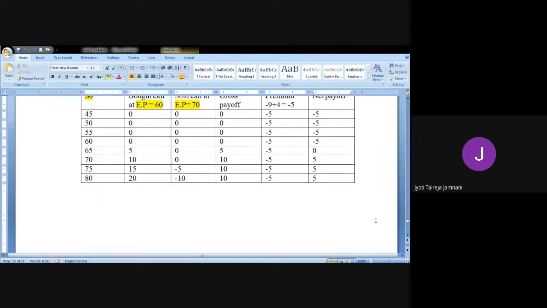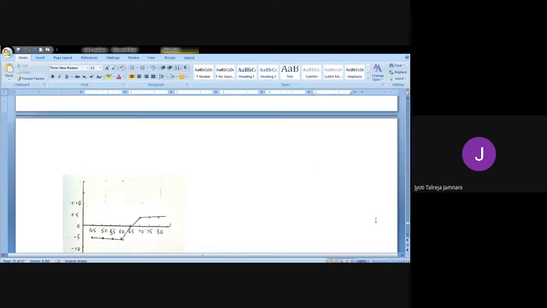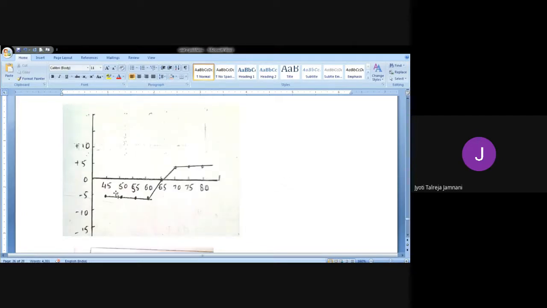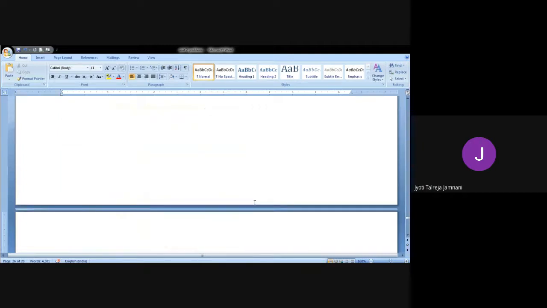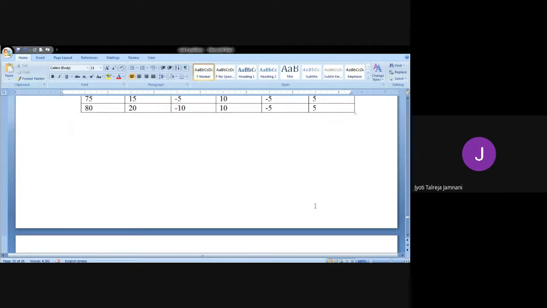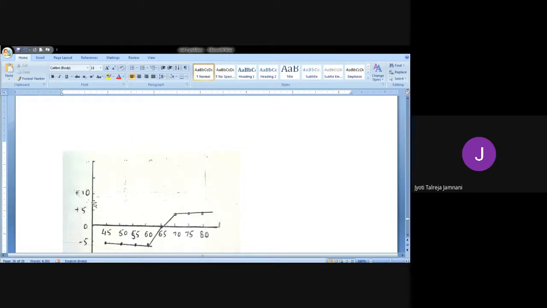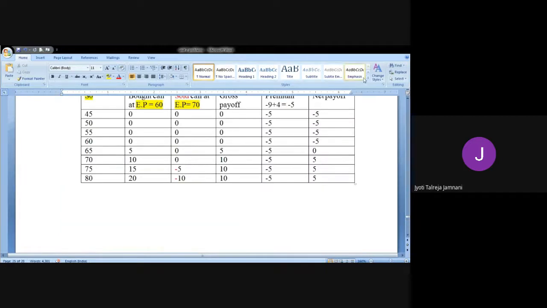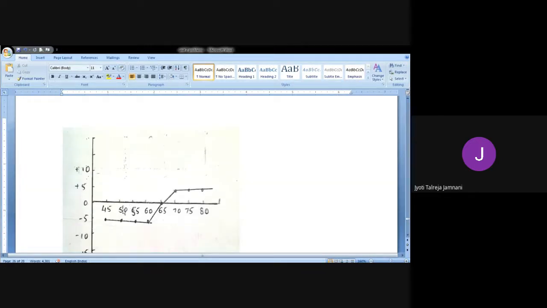Okay, now we have to put this in a graph. It's difficult to draw the graph, so I have pasted the drawn one in the book. You can see here the prices I have taken from 45 to 80, and the maximum loss is 5 rupees and the maximum gain is 10 rupees. I have taken every centimeter as 5: 10, plus 5, plus 10, minus 5, minus 10. At 45 we have a loss of minus 5, so you can see at 45 I have put a dot near minus 5. Then at 50 also we have a loss of minus 5. 55, minus 5. At 60 also we lose minus 5.